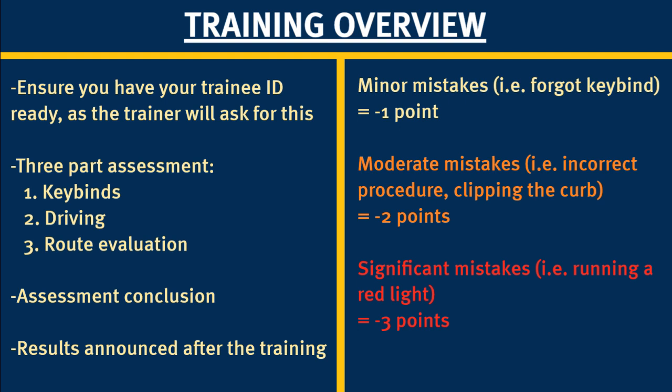The last section of this briefing is a quick overview of what to expect in a training. You will need to provide your trainee ID that you received from passing your application to the trainer at the start of the run. Once all is settled, your trainer will assign you a bus. Ultimately, all parts of the evaluation come from what has been talked about in this briefing.